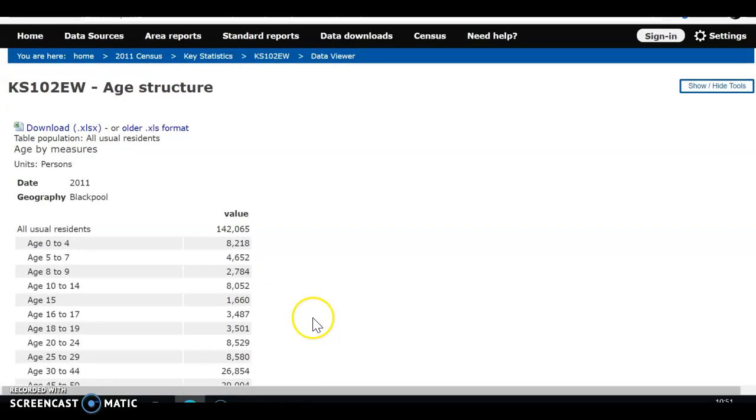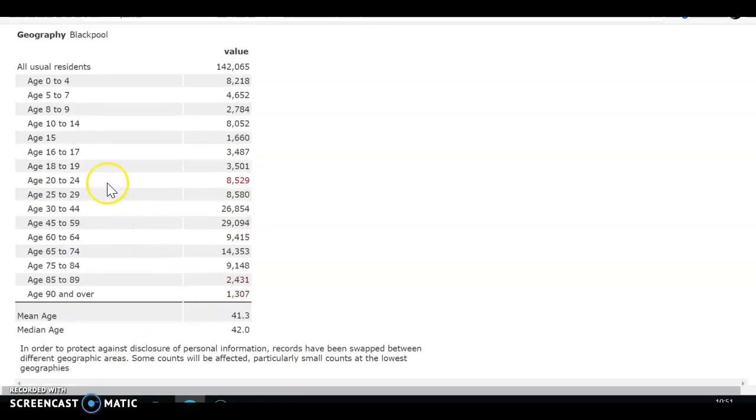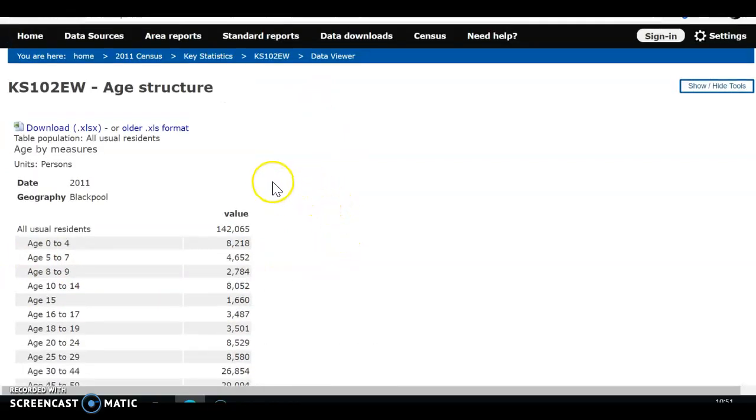This tells me, according to the 2011 census, how many people by age there are in Blackpool. If I'm looking for people between the ages of 20 and 24, I can see there are 8,500. If I'm looking for people who are over 65, over pension age, I can see there are about 26,000 people. So you can look at the kind of age groups that there are in your area.